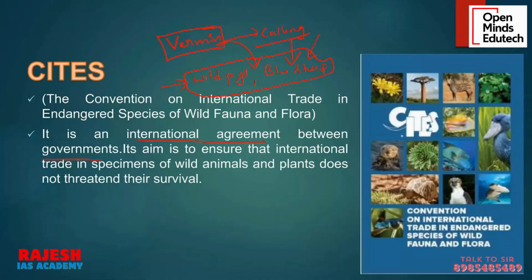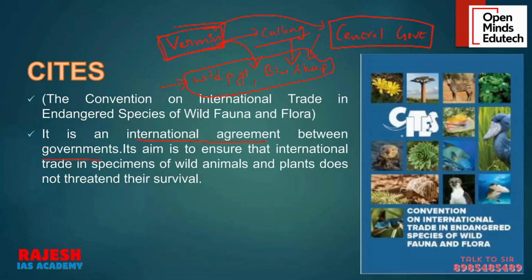It is like euthanasia for humans. Intentionally you are killing it so that your interests are not harmed. It is called culling. Previously, before this 2022 amendment, there was a separate schedule for vermin. But now this was removed. Now the power to declare something as vermin is given to the central government. Only the central government of India has the power to declare any animal.